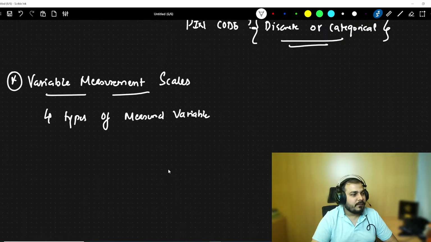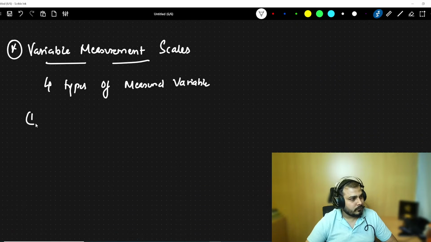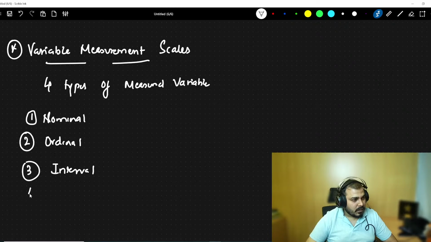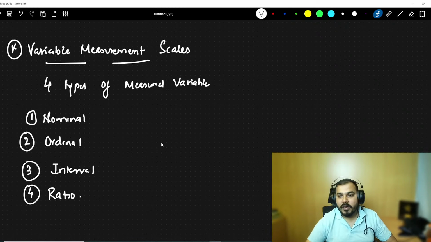The first type is nominal. The second type is ordinal. The third type is something called interval. And the fourth type is something called ratio. Now, first of all, we'll try to understand nominal.